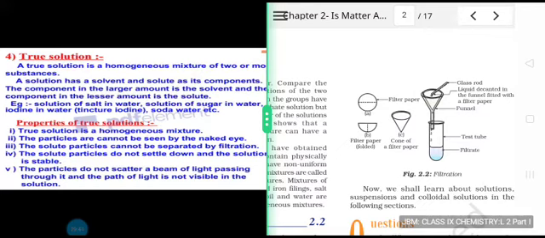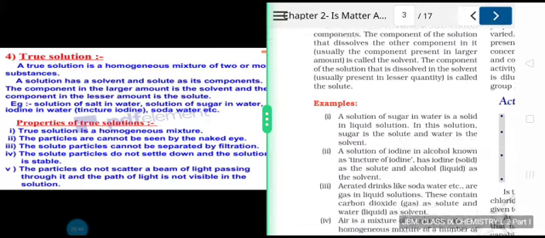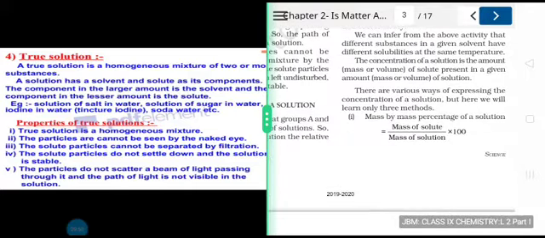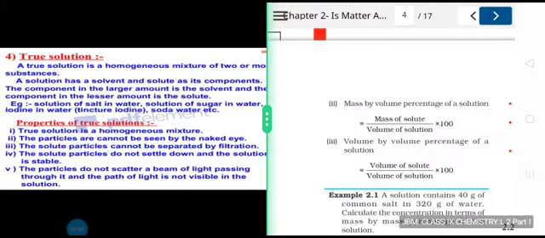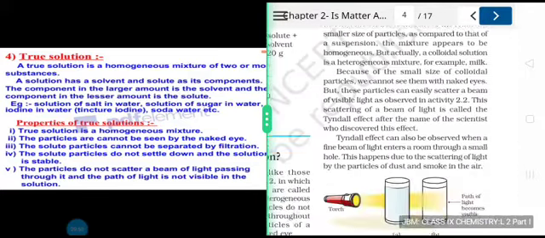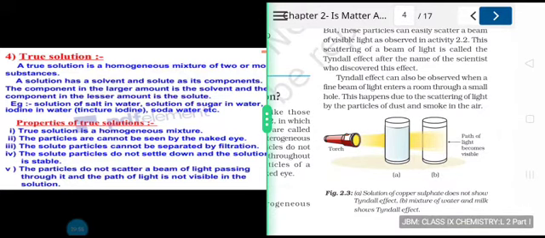Now I would like to show you what basically they are trying to stress upon this. Just observe, you're having a torch, the beam of light is passing through two mixtures. A is containing solution of copper sulfate while B is containing a mixture of water and milk.